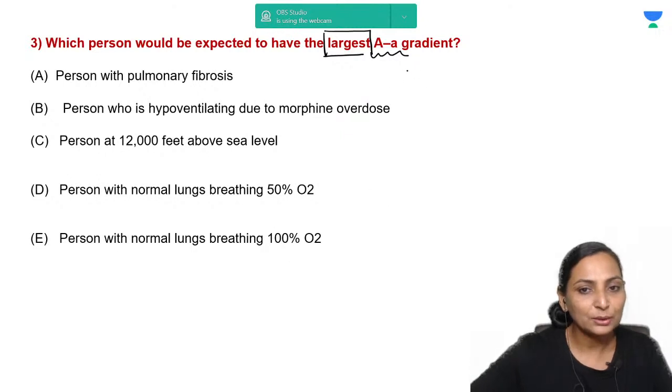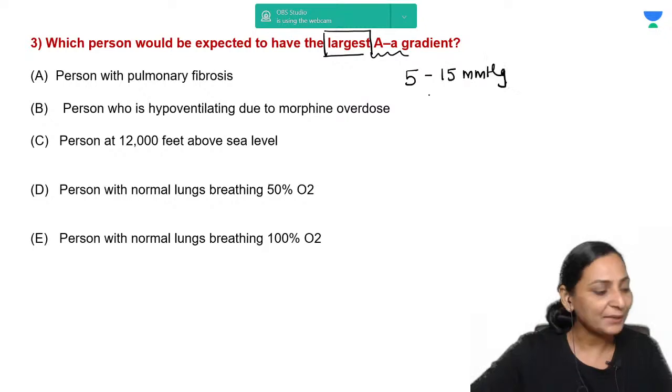You know that the normal alveolar arterial oxygen gradient is around 5 to 15 mmHg, and among the conditions given, A, B, C, D, E, which one will have the largest one?